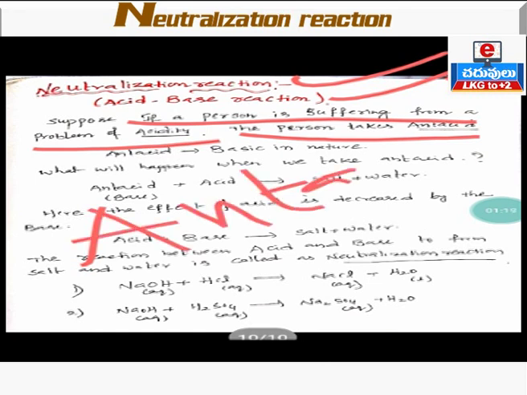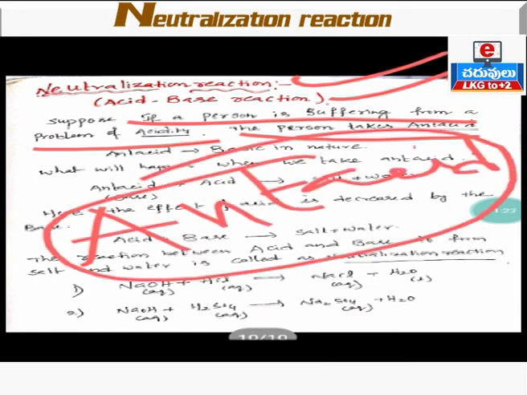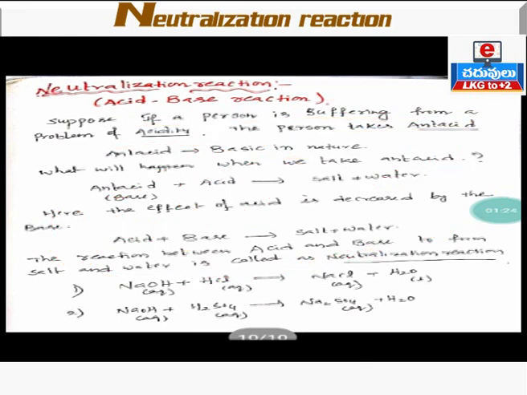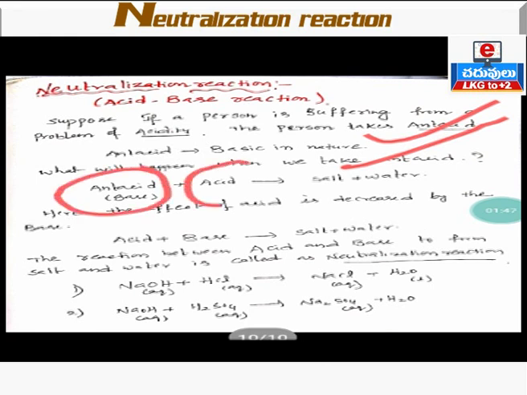What is the nature of antacid? Antacid is basic in nature. Remember that antacid is not an acid, it is basic in nature. What will happen when we take antacid? When we take antacid, it reacts with acid, that is, it neutralizes the acid to form salt and water. And this gives temporary relief to the person who is suffering with the acidity problem.